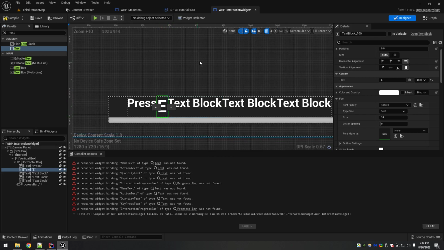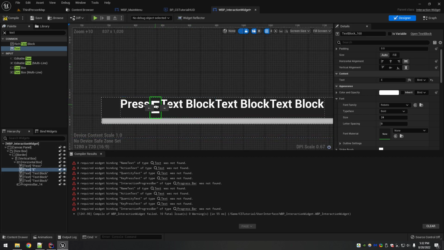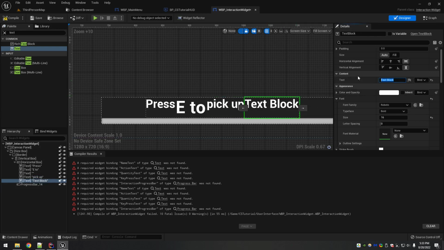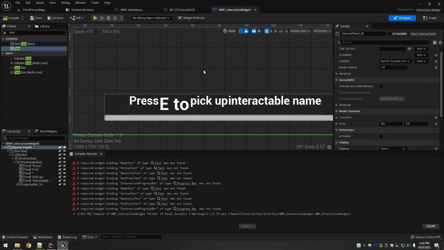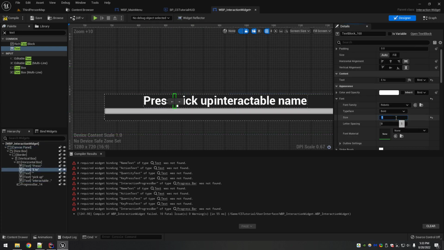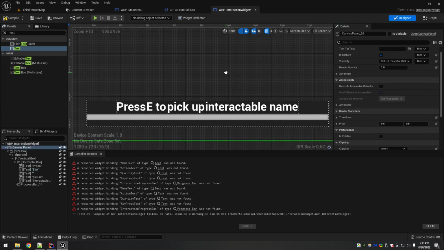So this will just be E, or whatever interaction key you want to put here. Press E. This one will be our action text, pick up. And then this will be our interactable name. Change the size back down to 16 as well.